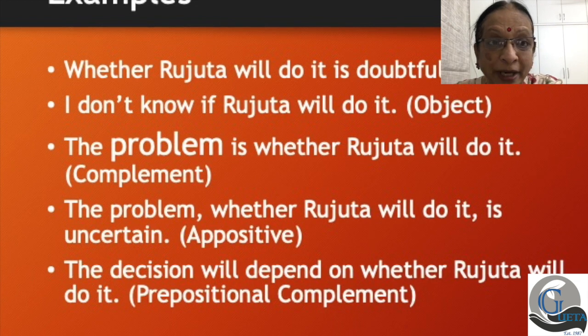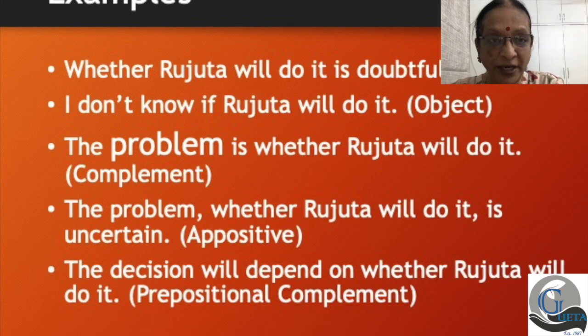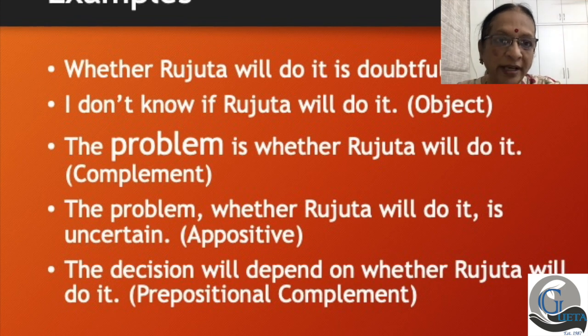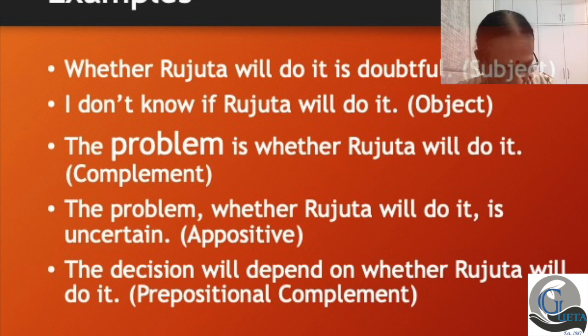What have I told you, my dear students? That a noun clause can function. Why is it called a noun clause? Because it does the basic function that a noun does. So the noun clause can function as a subject, an object, a complement, an appositive, or a prepositional complement.